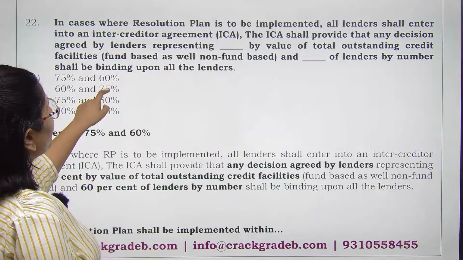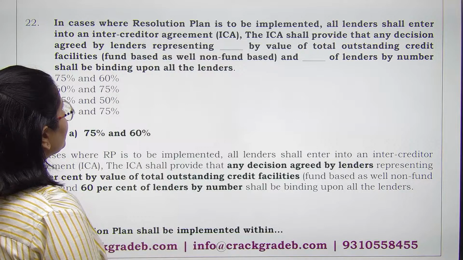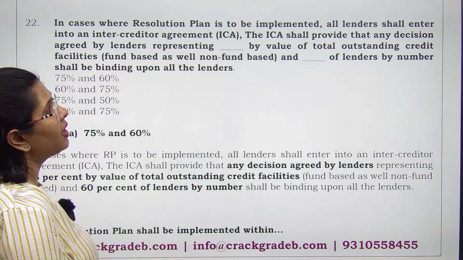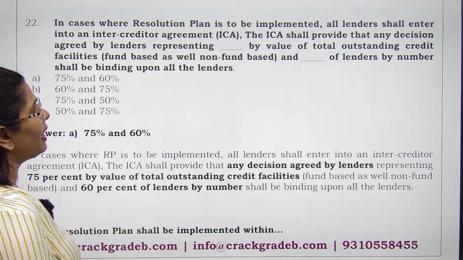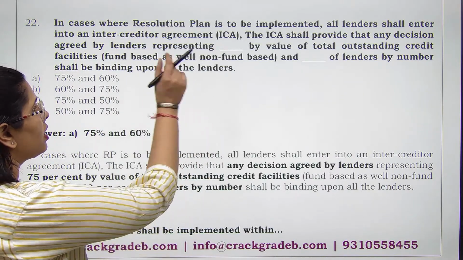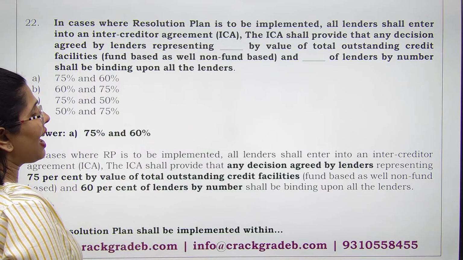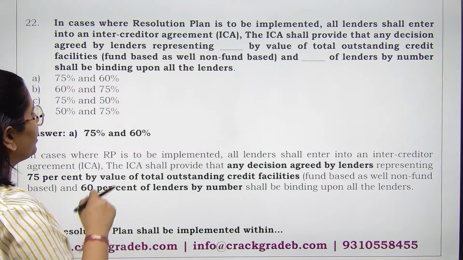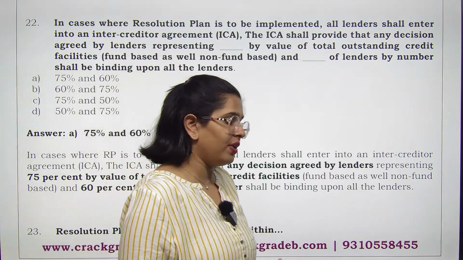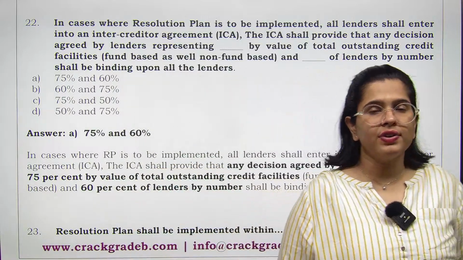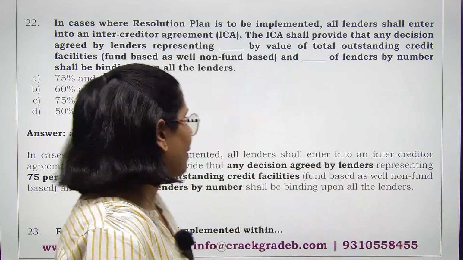in cases where a resolution plan is to be implemented, all lenders shall enter into an intercreditor arrangement. The intercreditor arrangement shall provide that any decision agreed by lenders representing what percentage by value of total outstanding credit facilities and what percentage of lenders by number is binding upon all the lenders. So when you have an intercreditor arrangement, we are talking about what kind of decision would be applicable on everybody. किस तरीके का decision सभी पे applicable होगा.